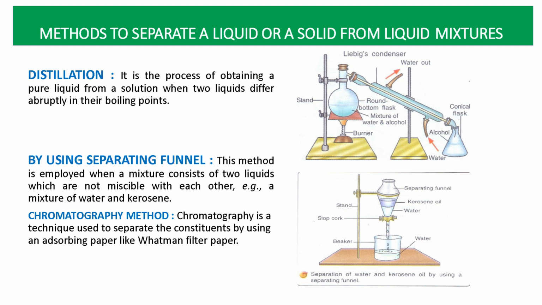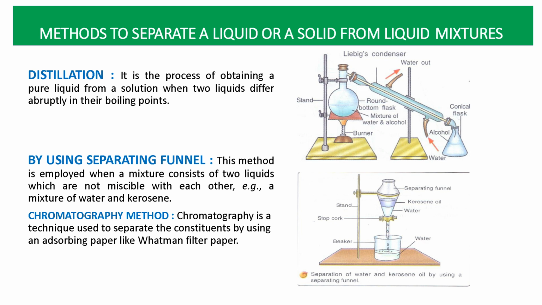The next method is distillation. What is distillation? It is the process of obtaining a pure liquid from a solution when two liquids differ abruptly in their boiling points. When two liquids differ in their boiling points, we use the process of distillation. You can see in the diagram there is a distillation flask. And we use a separating funnel when two liquids are immiscible.